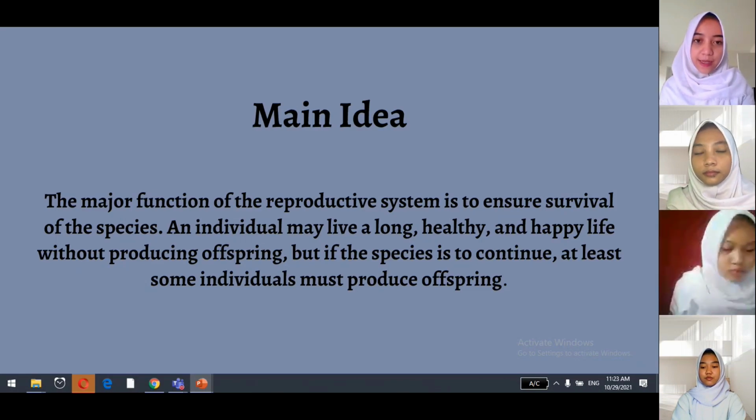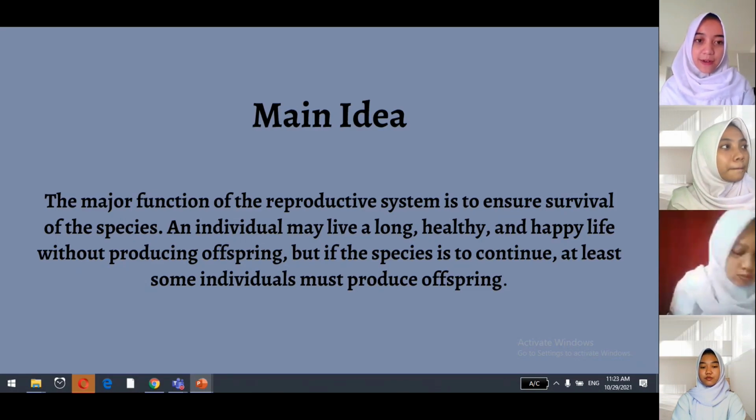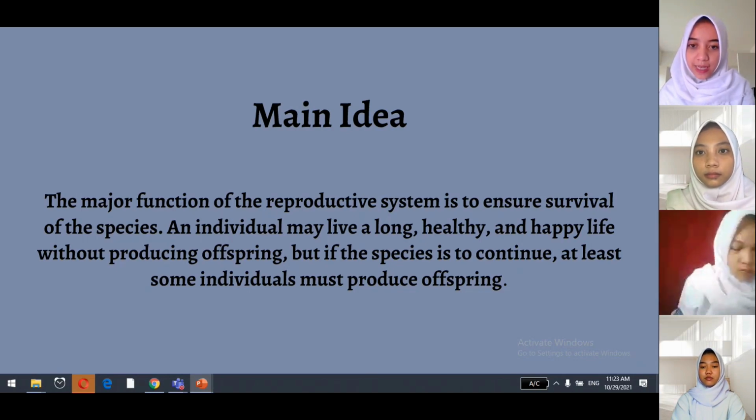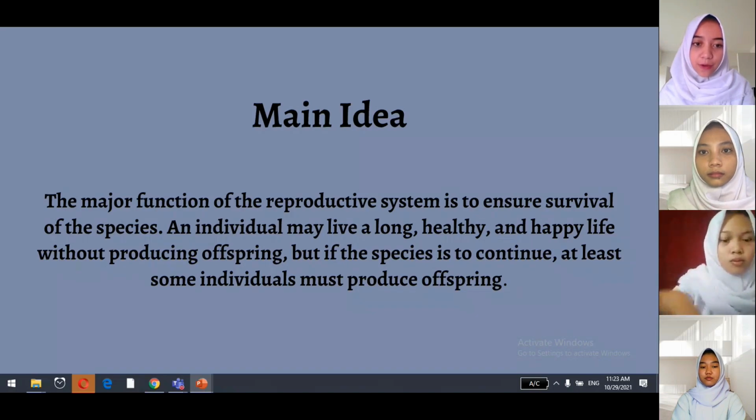The main idea of the second paragraph: the major function of the reproductive system is to ensure survival of the species. An individual may live a long, healthy, and happy life without producing offspring. But if the species is to continue, at least some individuals must produce offspring.